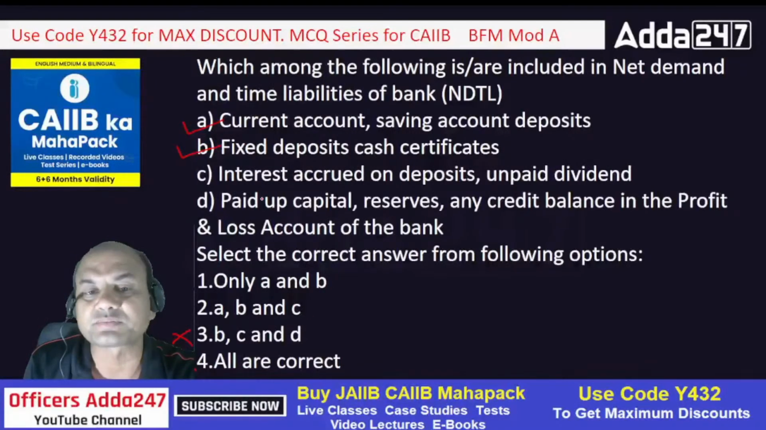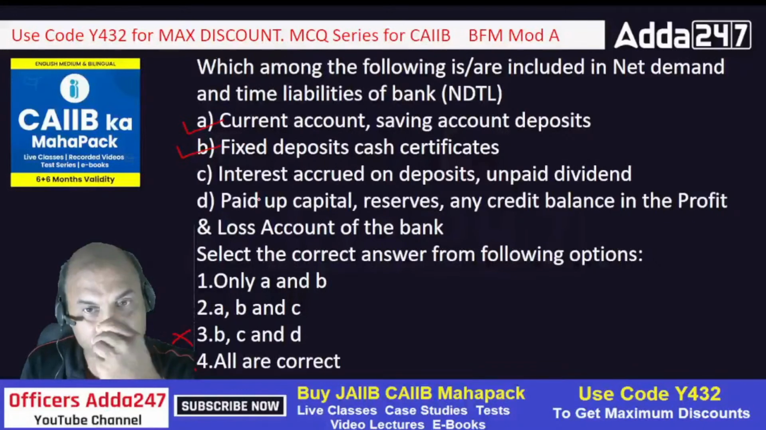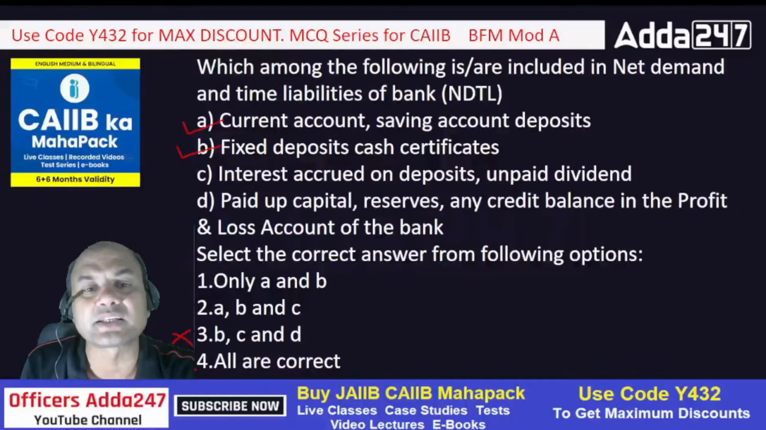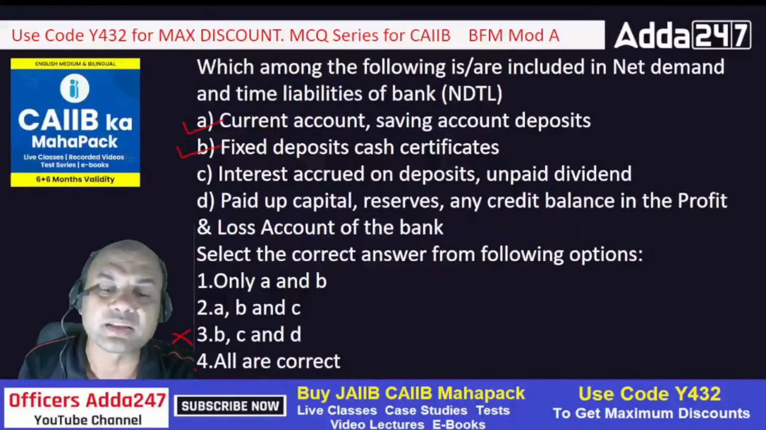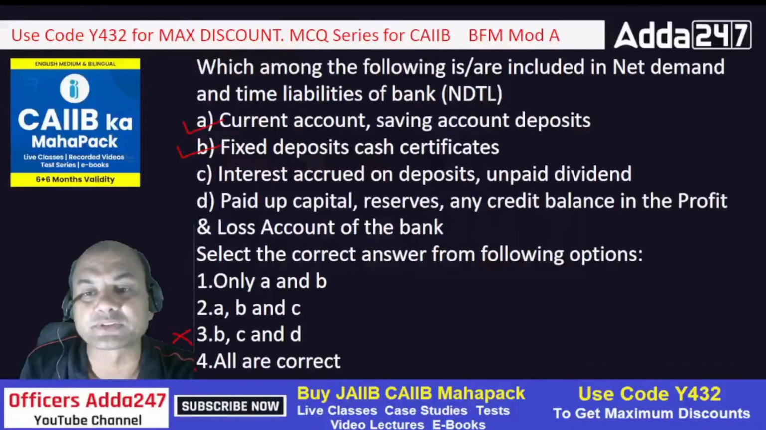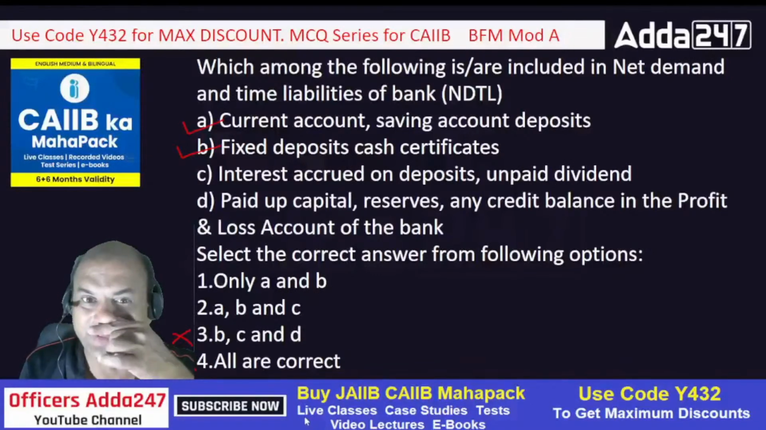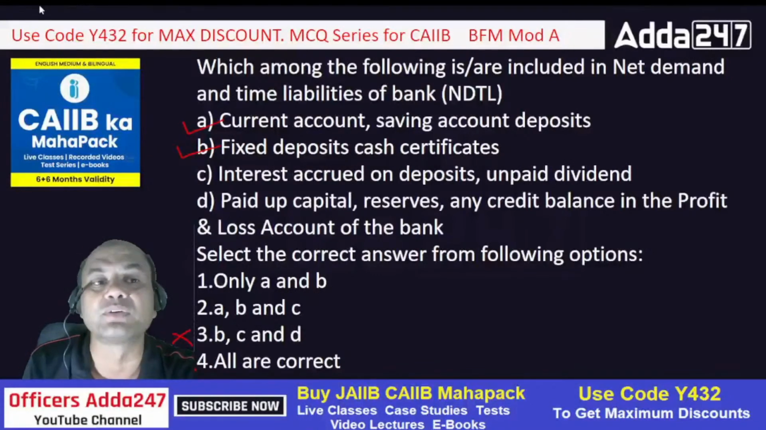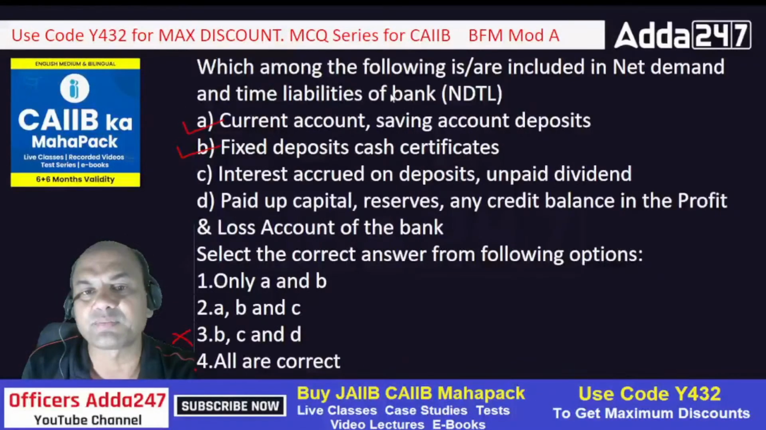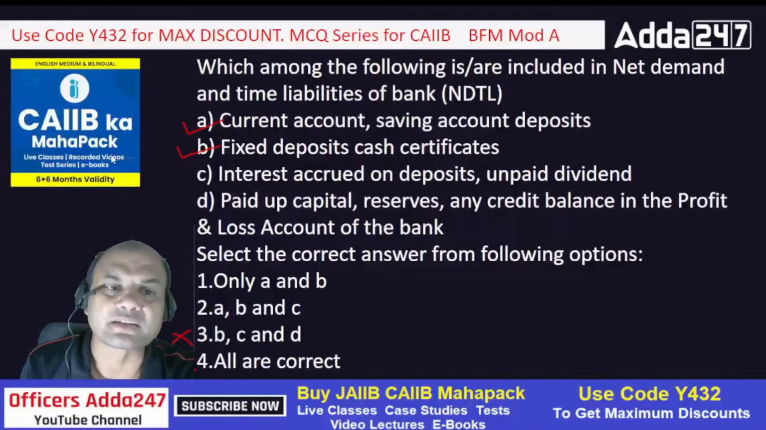What about C? Interest accrued on deposits or unpaid dividend. Just now what did I say? Interest accrued on deposits, do we include it in that or not? What do you say? How many of you say yes? How many of you say no? So what is the answer?